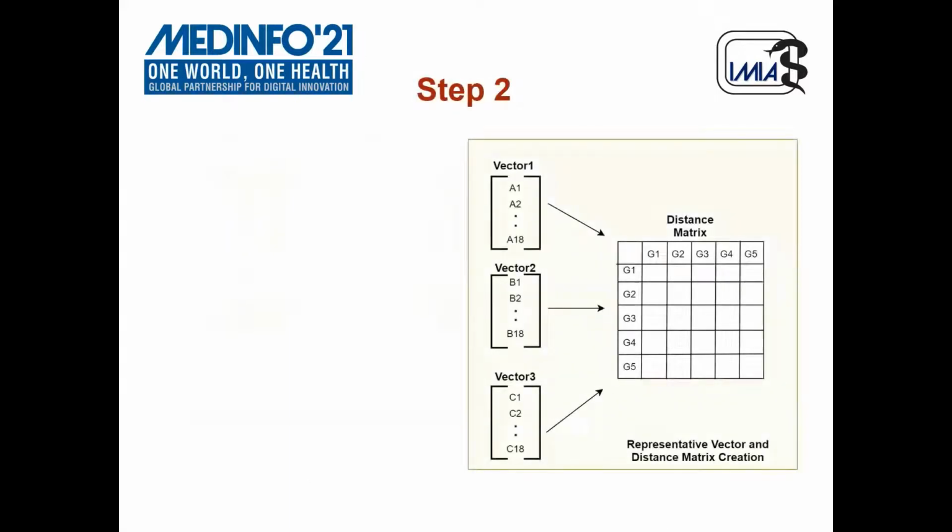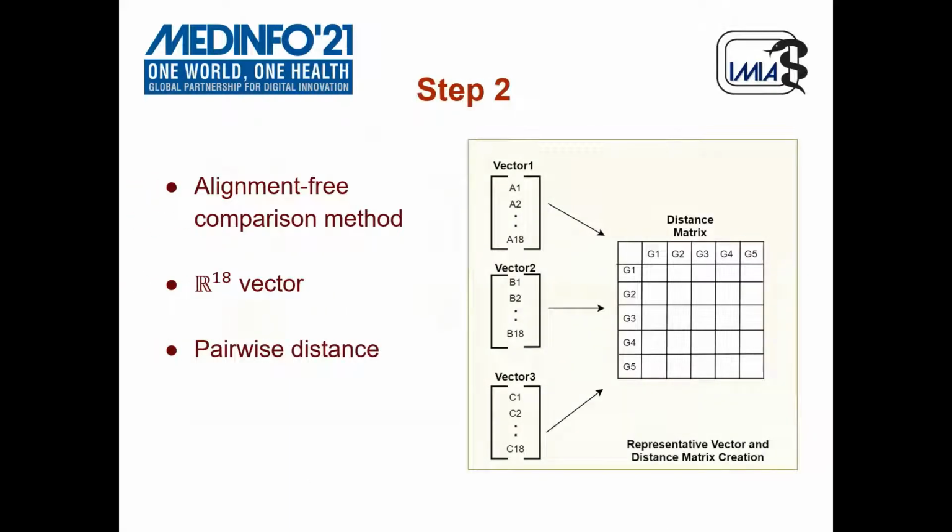For each genome sequence, we used an alignment-free genome sequence comparison method. We presented a representative vector. It was an 18-dimensional vector. For genome sequence 1, for example, we have vector 1. Likewise, we converted the genome sequences and encoded the information into a representative vector of 18 dimensions. We used these vectors to form a distance matrix for every subset, using the pairwise distance to calculate the distance matrix.